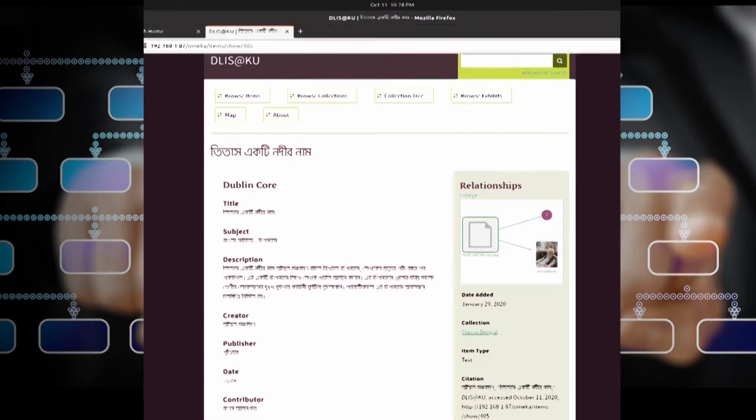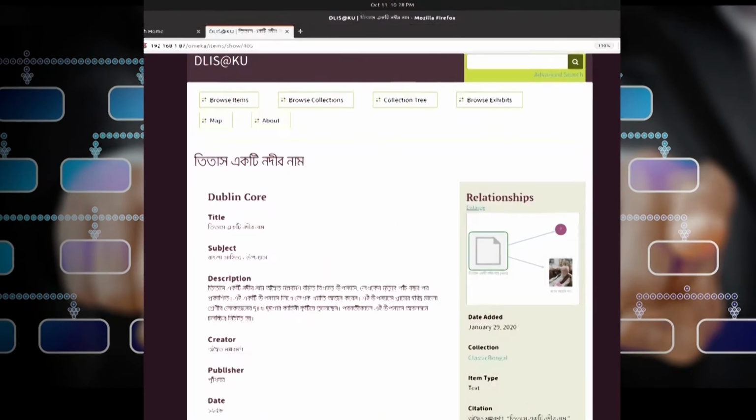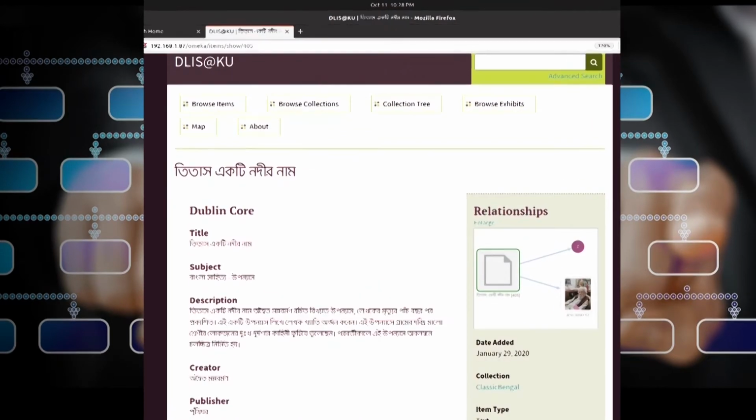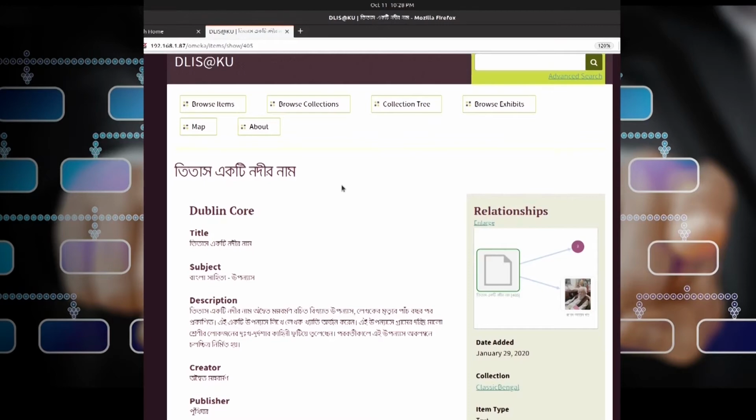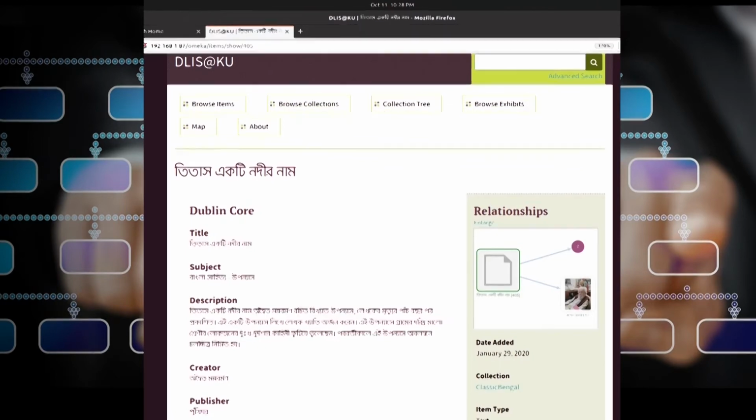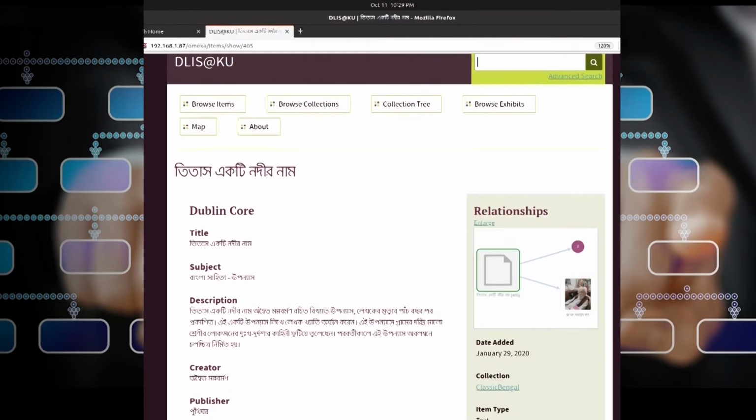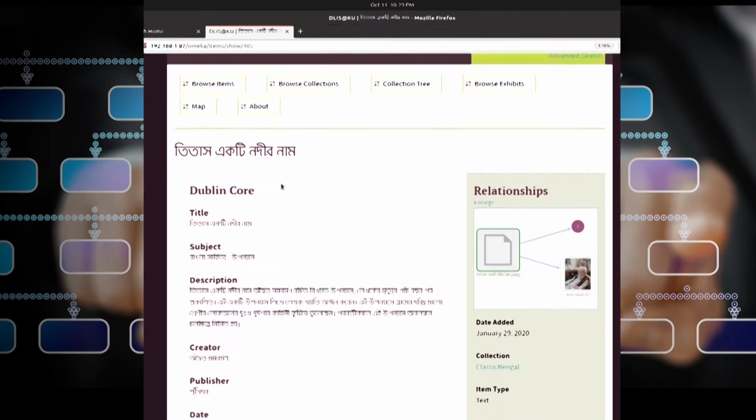So now suppose this is the particular prototype I was talking about. Here, just like many other retrieval interfaces, you can search a particular topic, you can browse items, you can browse by collection. So searching and browsing are two primary objectives of a retrieval system. But as I said, the new objective or the new user task proposed by IFLA LRM is to support users with information seeking serendipity. That means to explore different kinds of related resources. So suppose this is a particular object.